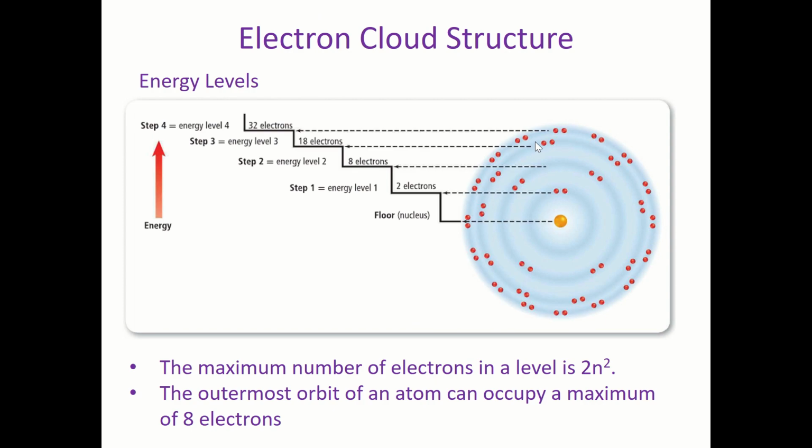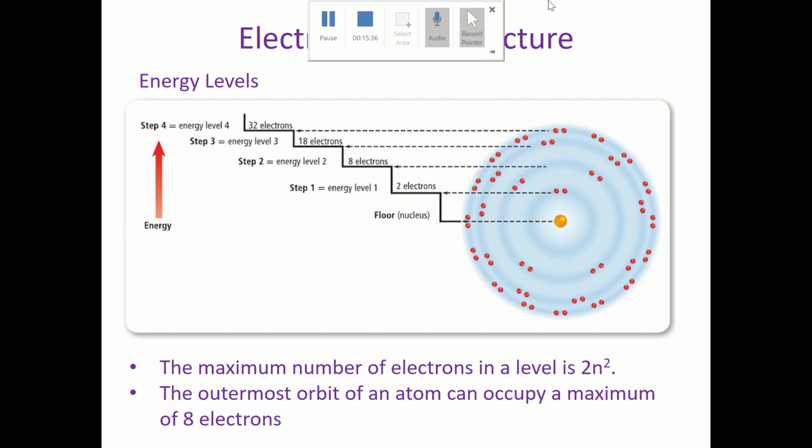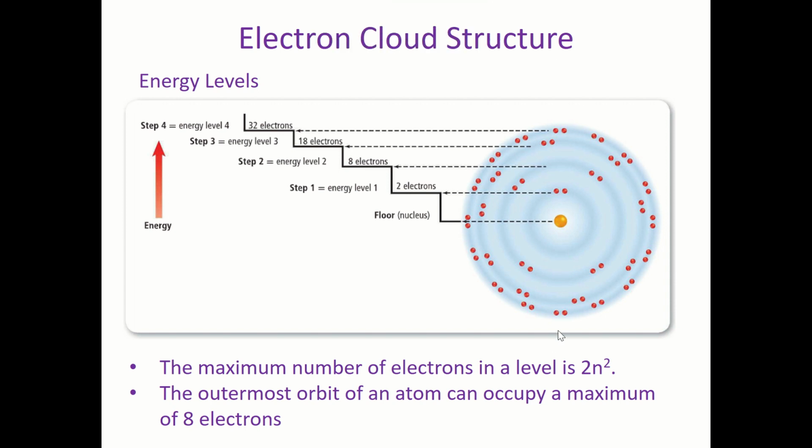Okay, so now let's talk about another topic, which is the energy levels. Of course, you have seen this many times before. If you look at an atom, you have a nucleus in the middle, then you have energy levels surrounding this nucleus. These energy levels have numbers: n equals 1, n equals 2, n equals 3, n equals 4, and so on. Now, the question is, how many electrons can be accommodated in each energy level? What does accommodate mean? It means how many electrons you can put in each energy level.